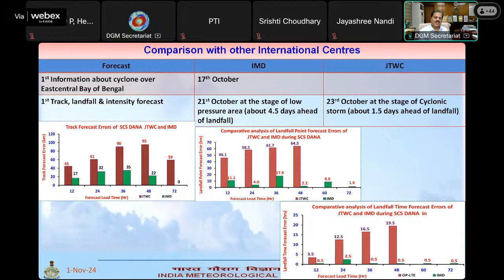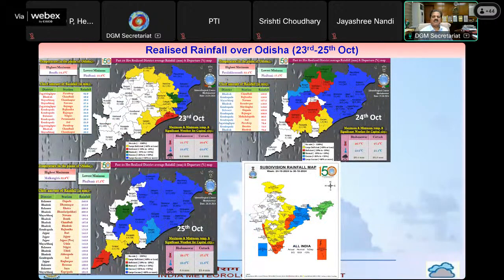So therefore, through you, I just want to request everyone that please believe in IMD's forecast, and please act upon IMD's forecast instead of believing in other sources. Now, this was the realized rainfall of Odisha.